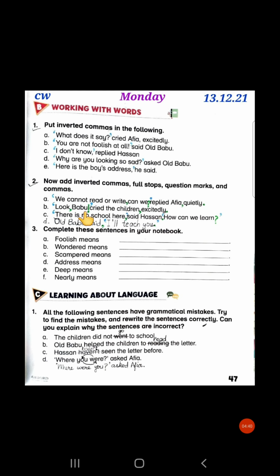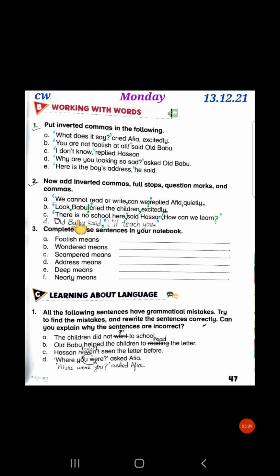So this name again has to be separated from the rest of the sentence, again by a comma. And because this sentence is showing strong feeling, that they were very excited and cried in excitement, there is an exclamation mark, and after the exclamation mark we will put the inverted comma. Before Look, inverted commas open, and then after the exclamation mark, inverted commas closed.